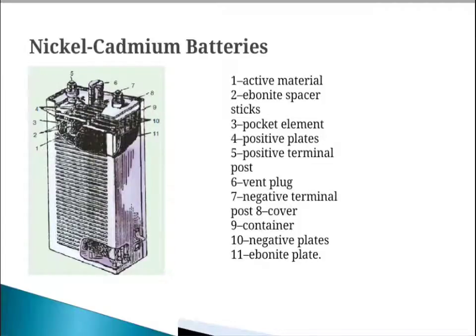When the battery is charged, the chemical composition of the cathode is transformed and the nickel hydroxide changes to NiOOH. At the anode, cadmium is formed from cadmium hydroxide.